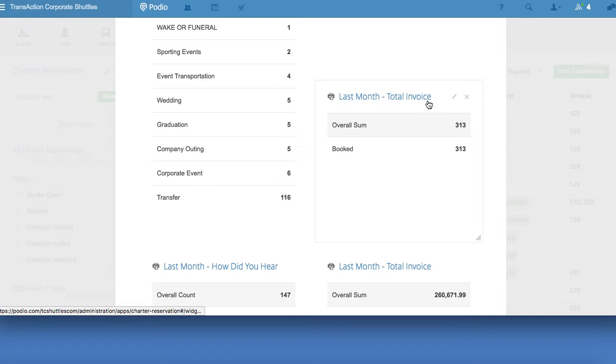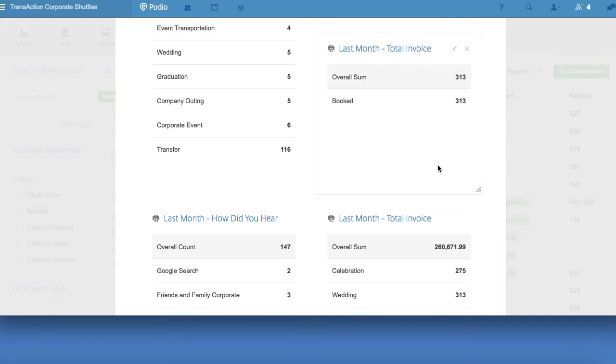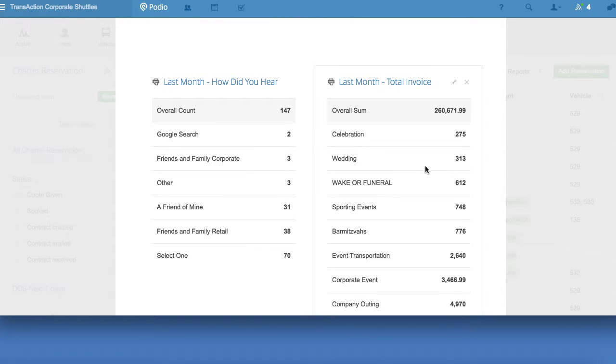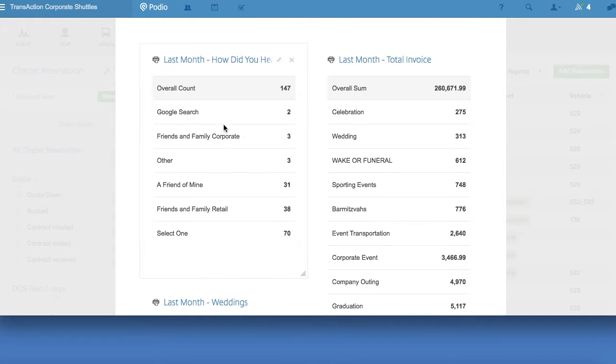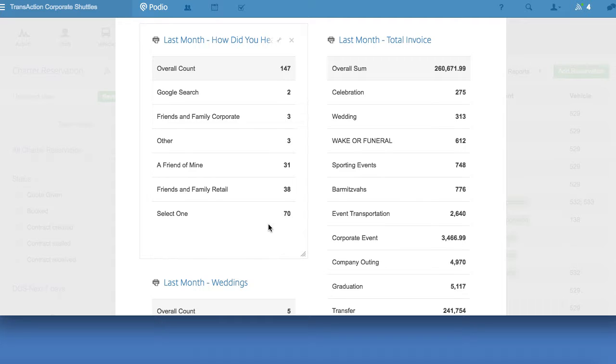Last month, total invoice booked. This is for weddings, which is the $313 one. How did they hear about us? Here's the breakdown. One thing we probably want to look at closely is 70 of them out of the 147, so about half, we did not denote how they heard about us. And 3 of them were other. We should probably try to find out how they heard about us so that we can add that to the filter.